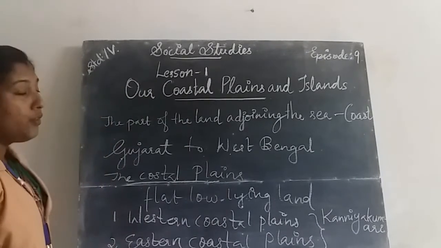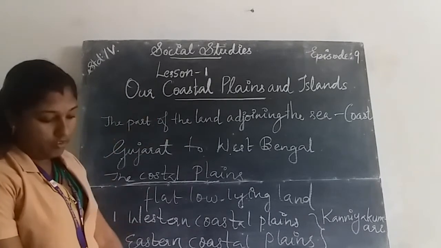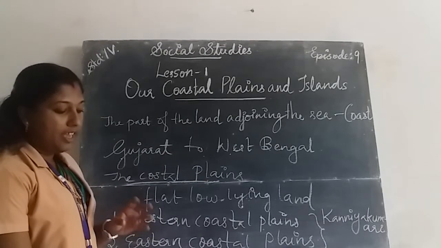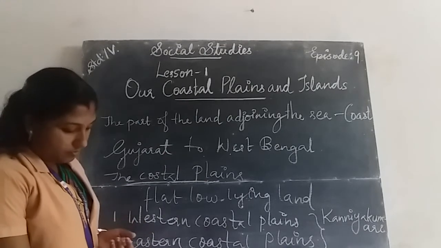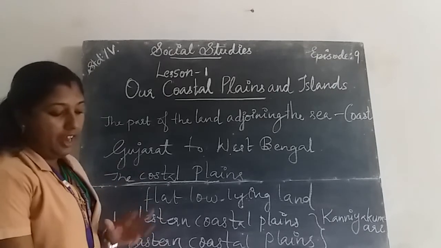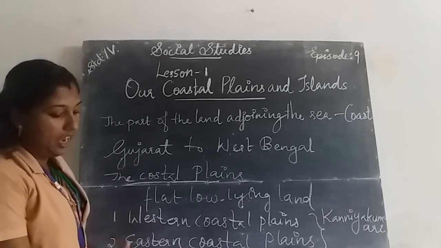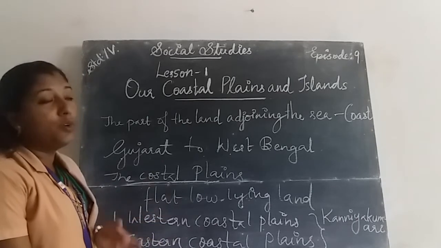Okay, all of you understood about these all things? Then the three major water bodies present in our country are the Arabian Sea, Indian Ocean and the Bay of Bengal.